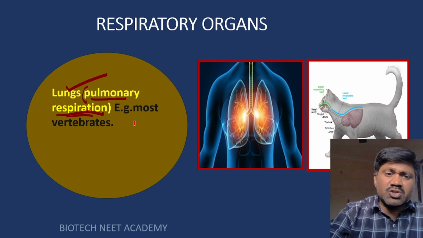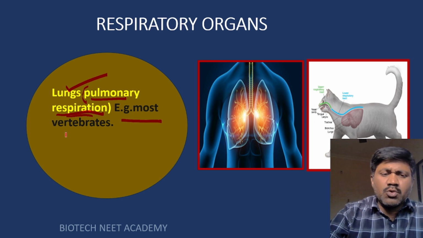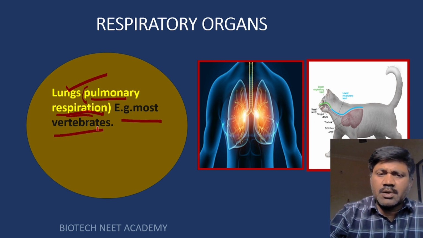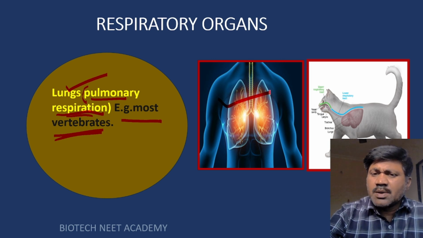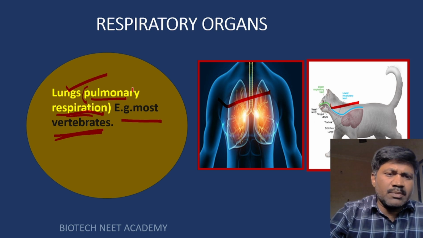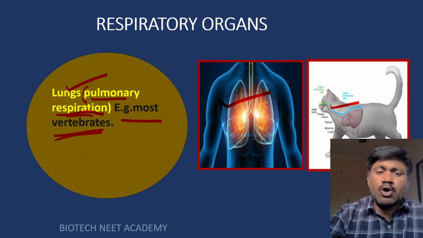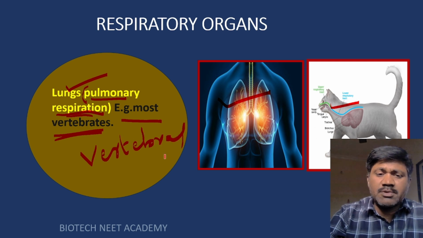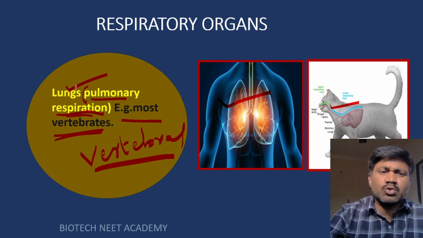Where we can observe pulmonary respiration is in the vertebrates. Most vertebrates can respire through the lungs only. Example, human beings. Example, you can take the cat, dog, all these vertebrates. Vertebrates means what? Those which have a backbone, a vertebral column, in their body. Such types of animals can respire through the lungs.